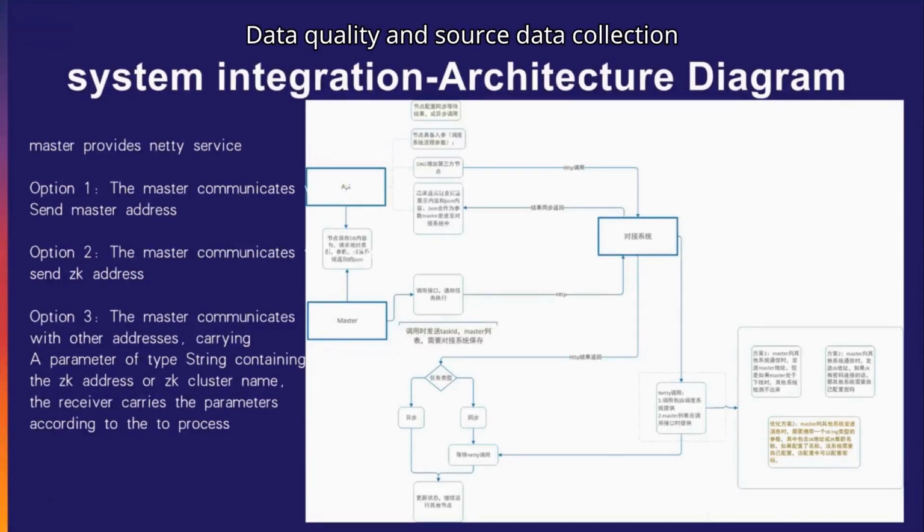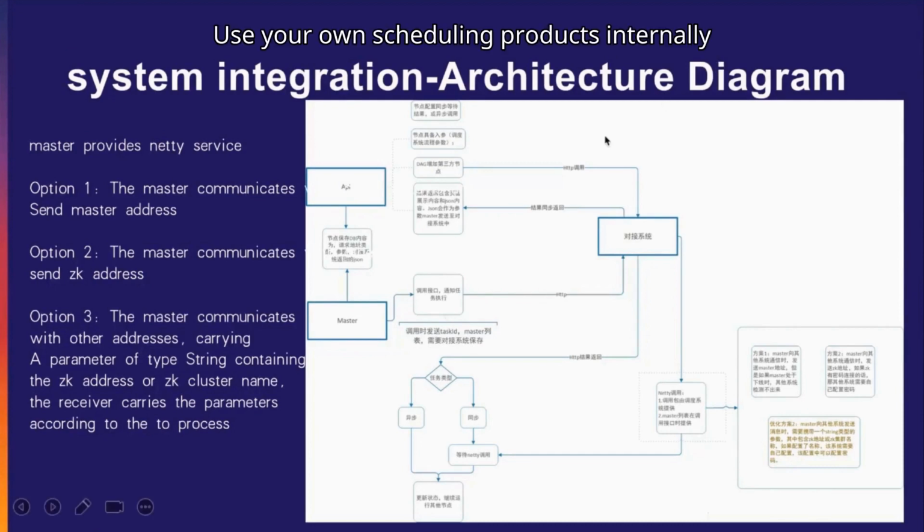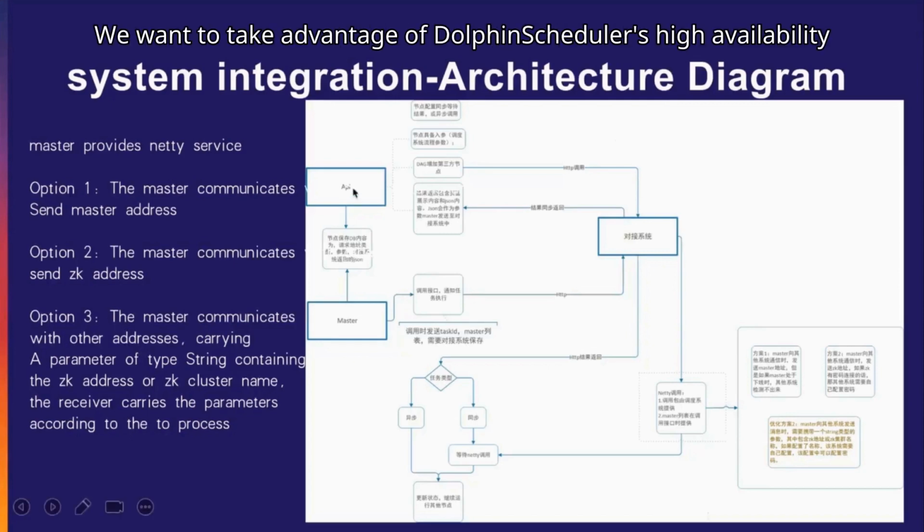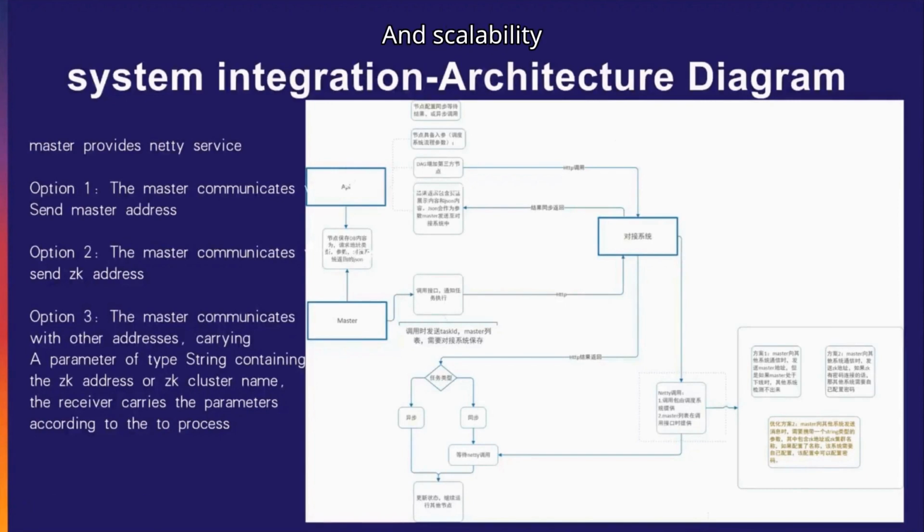For example, like data quality and source data collection, there are already related scheduling products. We use our own scheduling products internally. For example, some use Oozie, or use DataX Web, which is actually XXJob. We want to take advantage of DolphinScheduler's high availability, stability, and scalability.